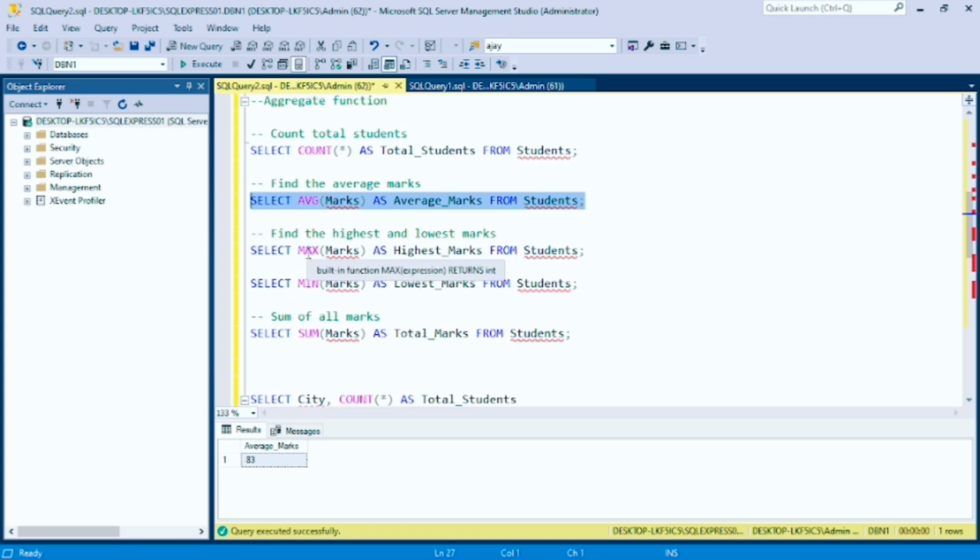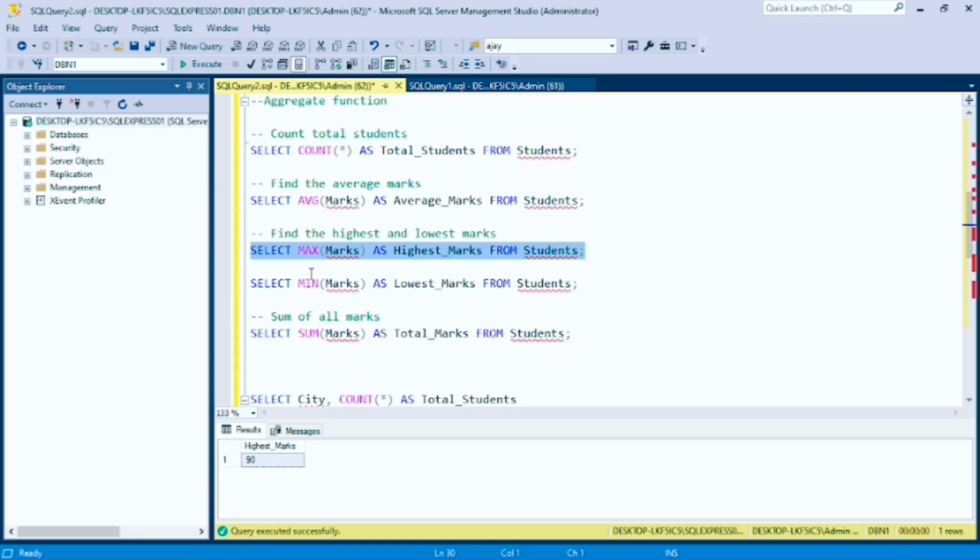Now let's move to the max function. It gets the maximum marks of the students, whoever gets the maximum marks in any exam in each subject. Let's run it and show the data. It gets the highest marks, 90.